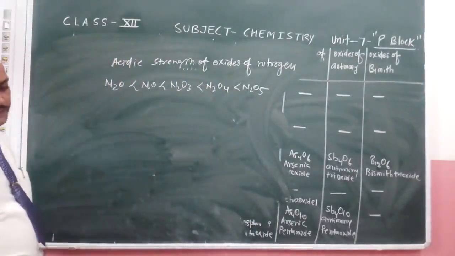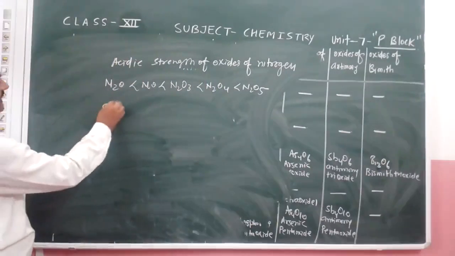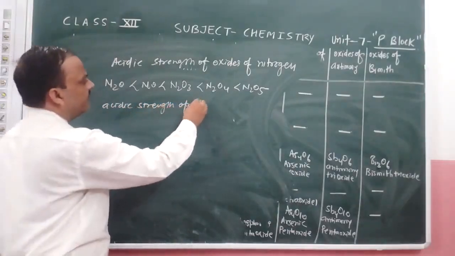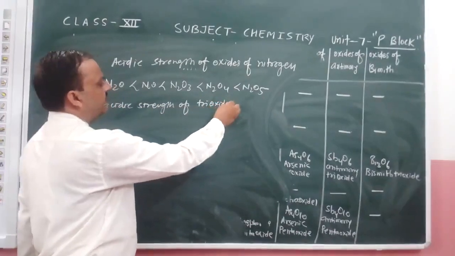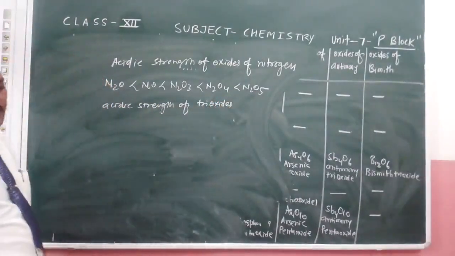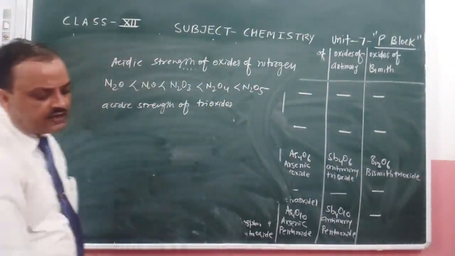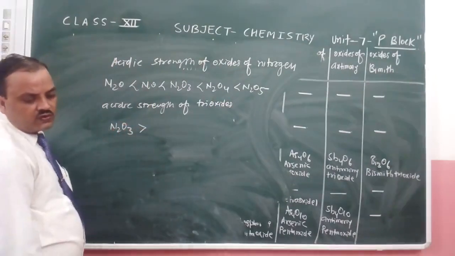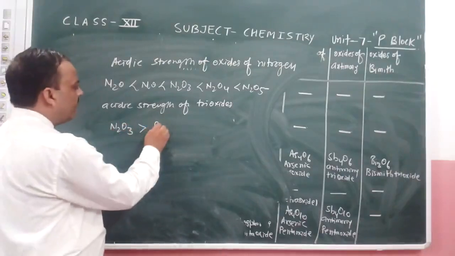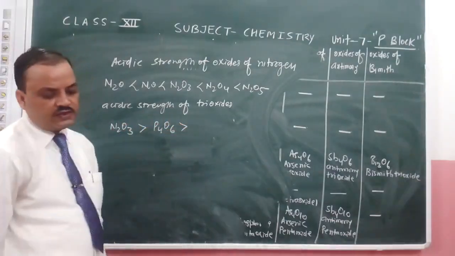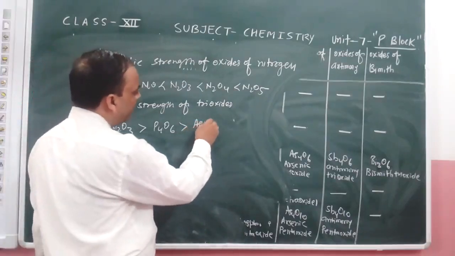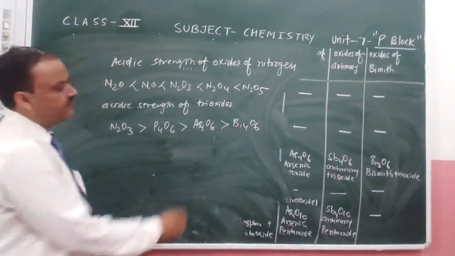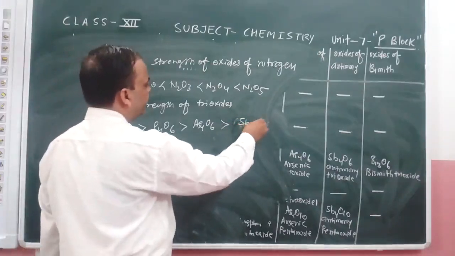Acidic strength of trioxides: N2O3, P4O6, As4O6, Sb4O6, Bi4O6.